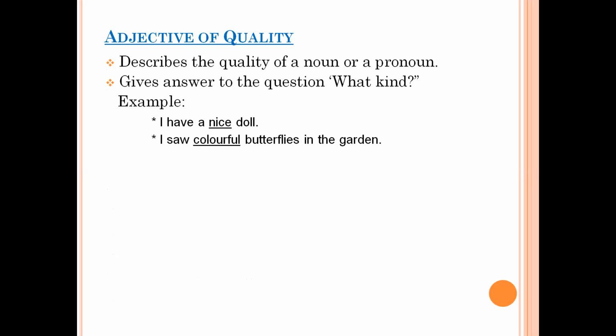The first is adjective of quality. This kind of adjective answers the question, what kind? It tells us about the quality of the noun. For example, I have a nice doll. What kind of doll am I talking about? Nice. So nice is an adjective of quality. I saw colorful butterflies in the garden. What kind of butterflies? Colorful. So again, colorful is an adjective of quality.